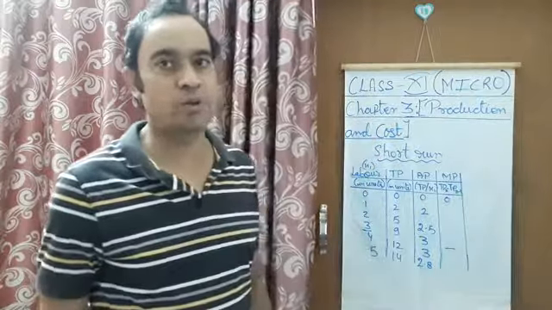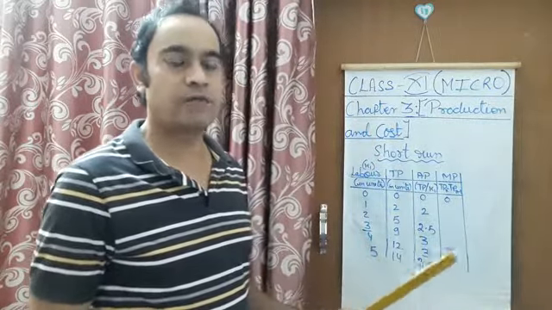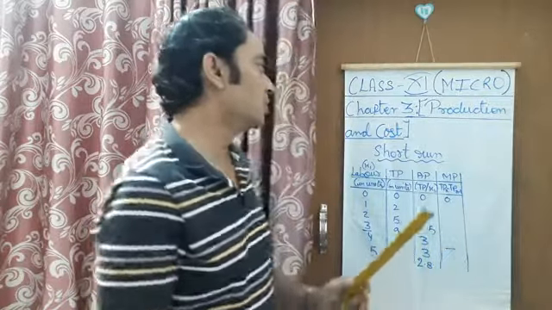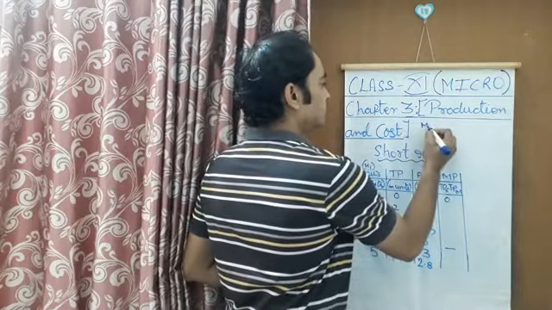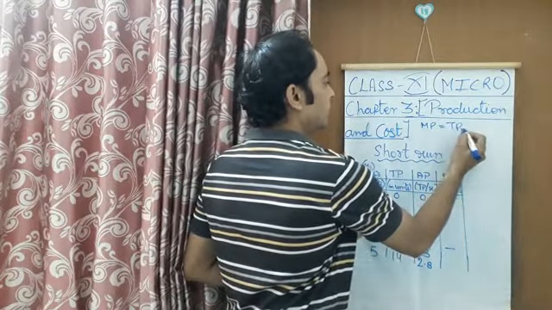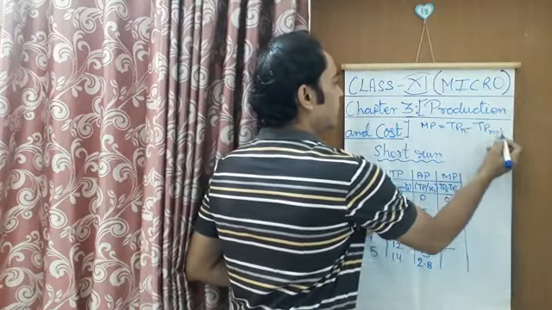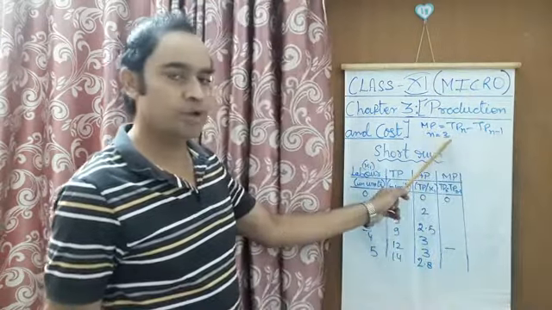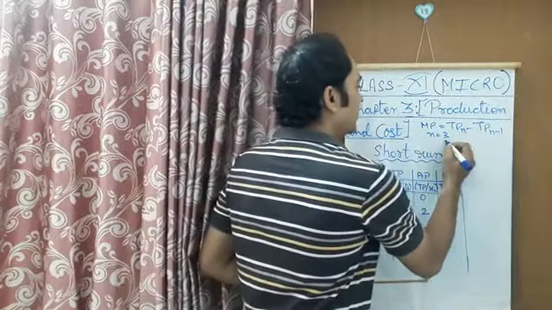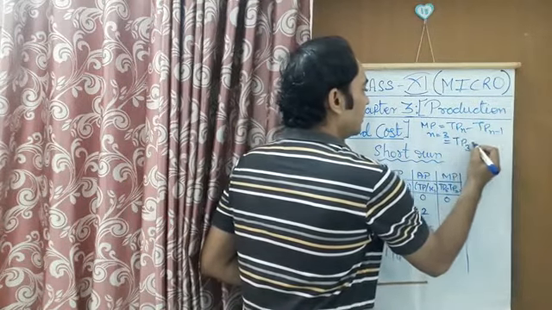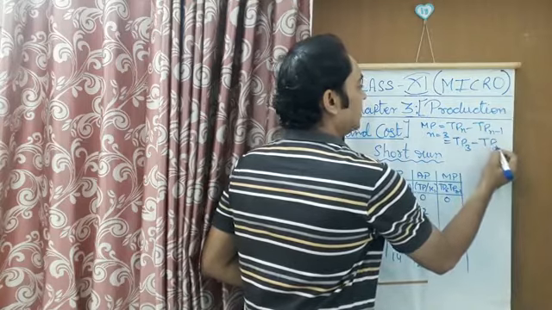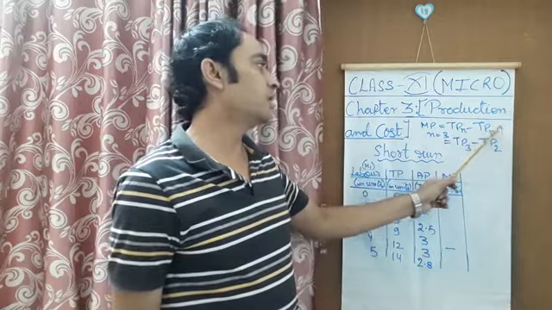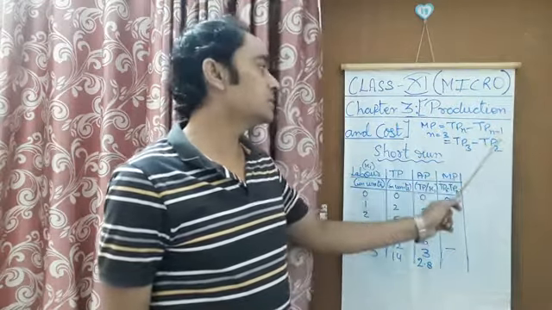Let's find it out. We'll use the formula that we have already written down for marginal product. MP is equal to TPn minus TPn minus 1. Here n we are taking as 3 units of labor. I have taken 3, and TP will be equal to 3 minus TP2, because when I subtract 1 from 3, I get the answer 2.